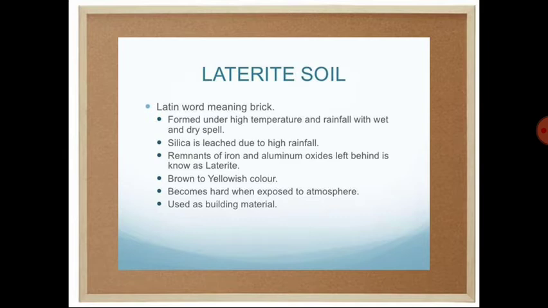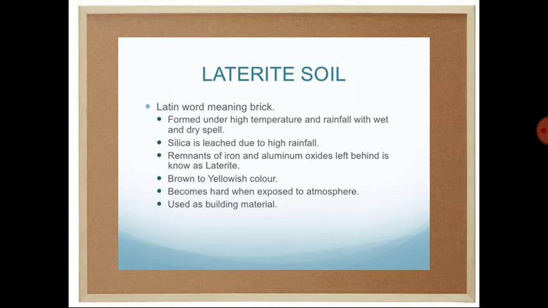Next one is the laterite soil. This soil is very rich in iron. The most important characteristic of this soil is the leaching process that we can observe there. What is that particular process? Leaching is a kind of runoff of water from the topmost layer to the lower layer.